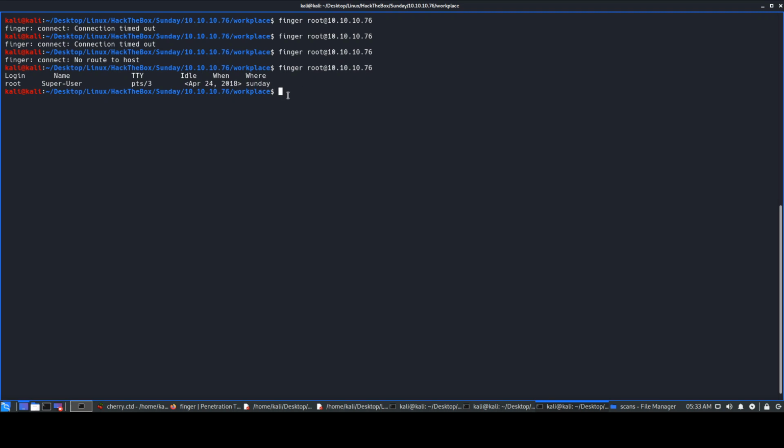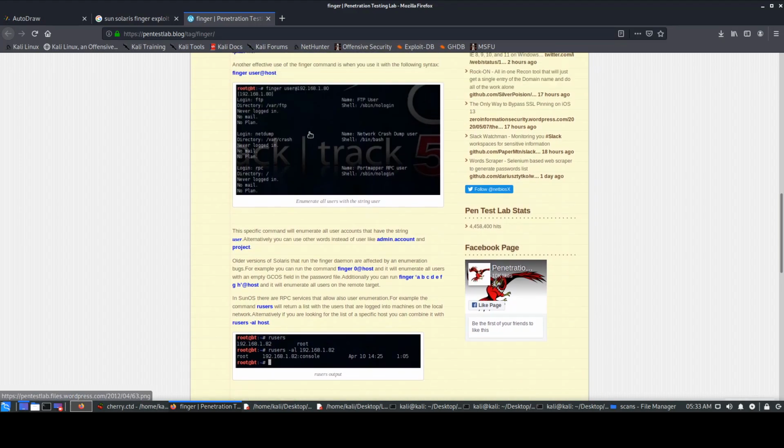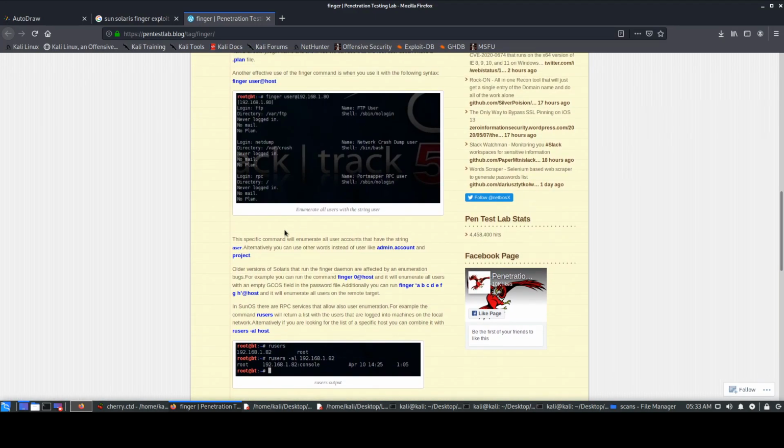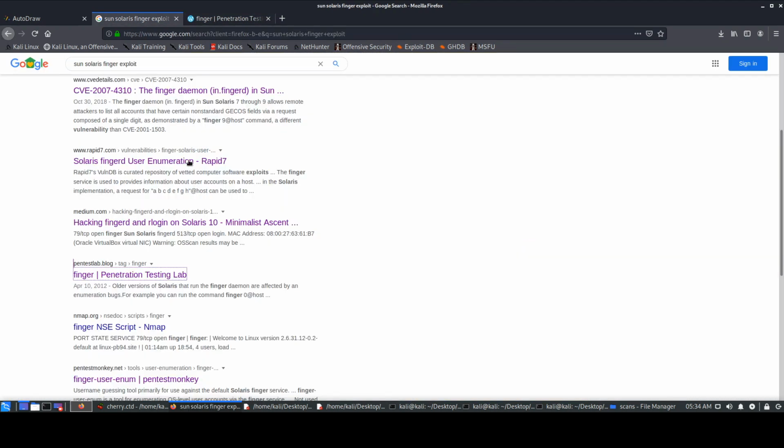So let's just keep it there for now, and we have this finger root present, right? And if we do finger and check some test user, we do not get anything. We get this error, which means this user does not exist or something like that. So now we have this tool present, and if we see over here, it says finger user. We can try all this, and it will give you the list of users present. Not the list of users exactly, but wherever the word user is present. So it works that way. That is one thing which we can do.